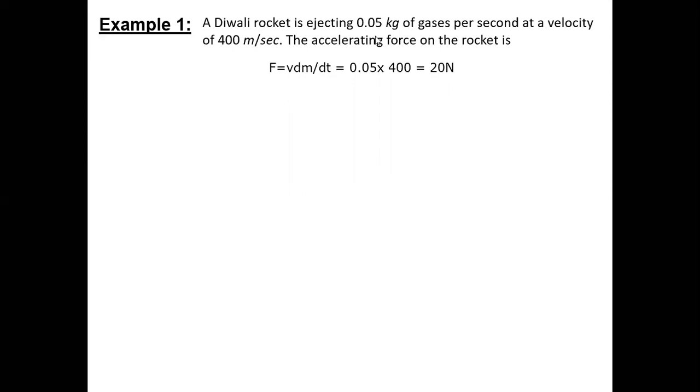That dm by dt is nothing but the rate, which is given. Anirudh, we are not differentiating. When we say dm by dt, that is the rate of change of mass. Because Piyush, we had that formula d by dt of mv. Now velocity is constant, so it will come out of the derivative operator. So it will be v times dm by dt. I explained this in the last section. Yes, Swagatam.